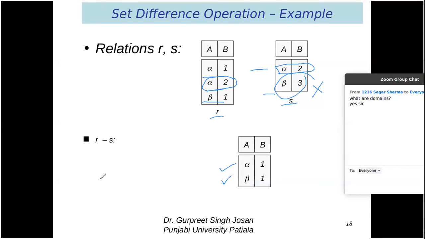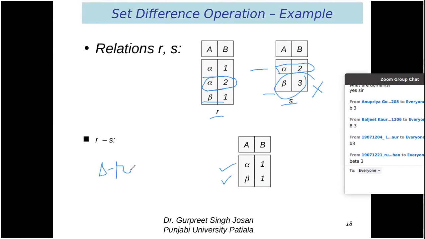So if we subtract R from S, what will be the result? Yes, it is beta 3. Beta 3 only, because we are subtracting R from S. So alpha 1 is not there, so we cannot subtract it. Alpha 2 is subtracted, beta 3 is not there, so beta 3 will remain only.